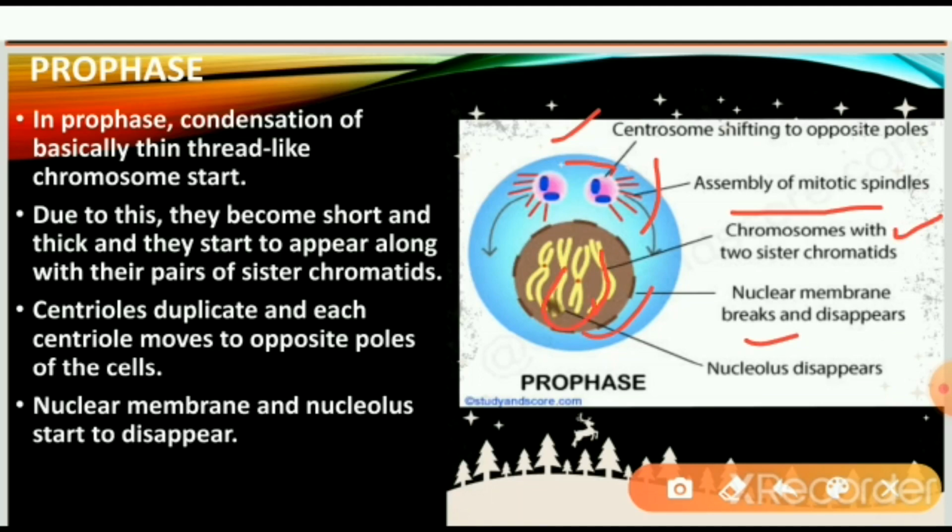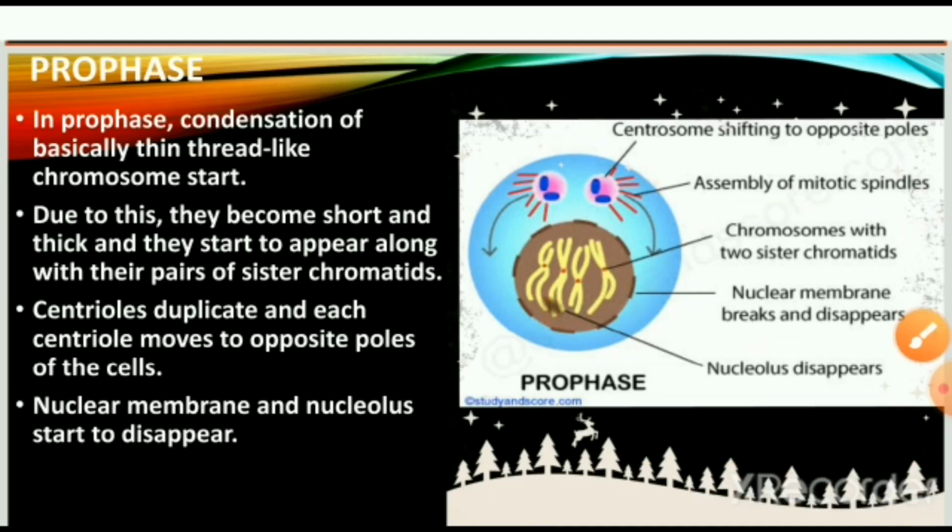The nucleolus inside disappears. In prophase, condensation of the basically thin thread-like chromosomes starts. Due to this, they become short and thick. They start to appear along with a pair of sister chromatids. The centriole duplicates and each centriole moves to the opposite poles of the cell. The nuclear membrane and nucleolus start to disappear.